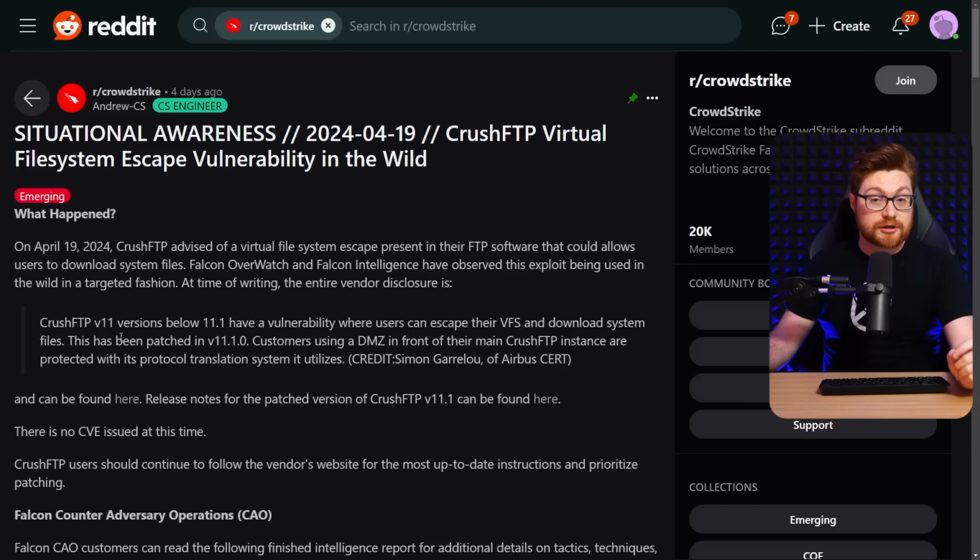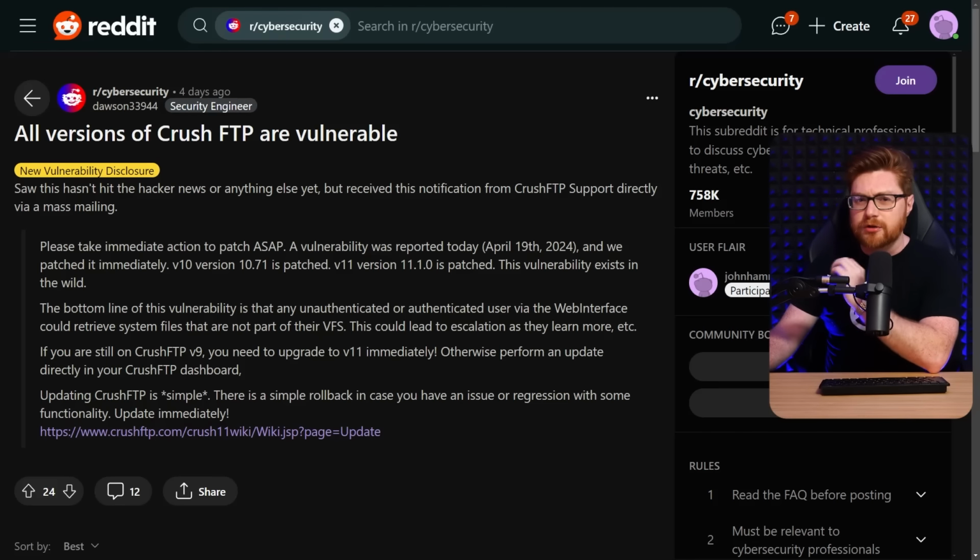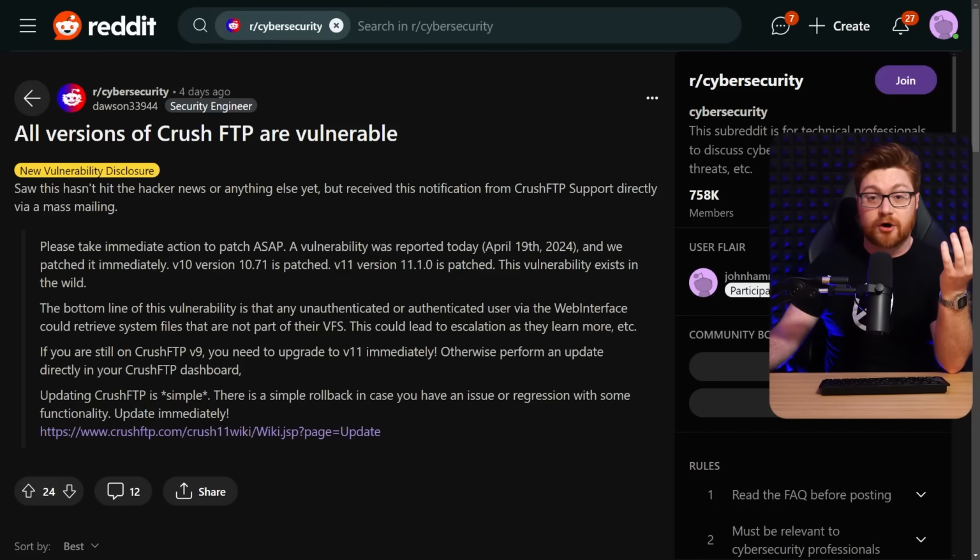In those early days, when there wasn't a ton of information out and about, there was no CVE, or Common Vulnerabilities and Exposures, identifier assigned to that vulnerability. There was a whole lot of chatter across the internet, though, with a whole lot of folks noting, look, this is already being exploited in the wild and compromising hosts that are out on the public internet.